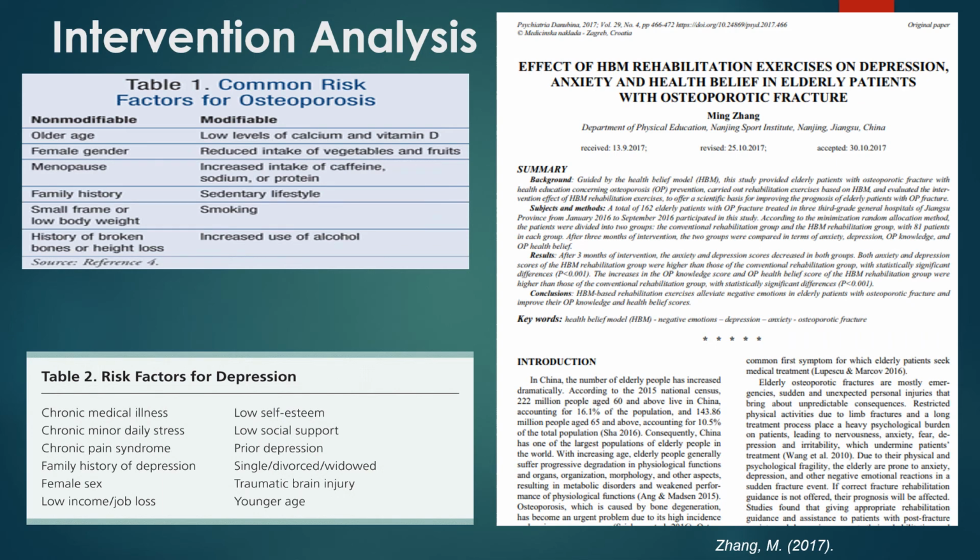This paper investigates the efficacy of using the Health Belief Model (HBM) to implement exercise rehabilitation in elderly patients diagnosed with depression and osteoporotic fracture. Through adopting a treatment approach involving a patient's physical and psychological recovery process, the prognosis is strengthened and the patient is more likely to improve his or her quality of life.